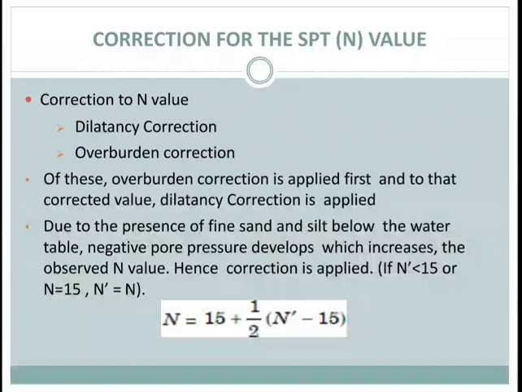Silty fine sand and fine sand below the water table develop pore pressure which is not easily dissipated, and the pore pressure increases the resistance of the soil and hence the penetration and N value increase. So this value can be corrected in the case of silty fine sand when the observed value of N exceeds 15, then this equation is used. You can see in this slide.